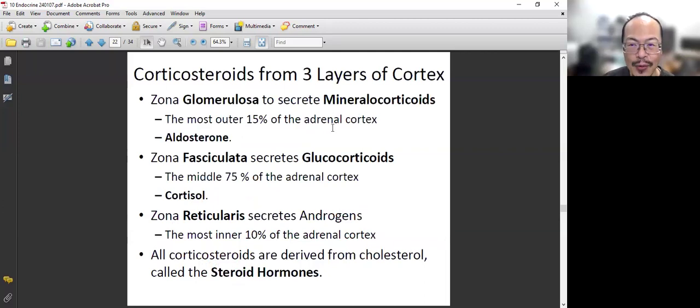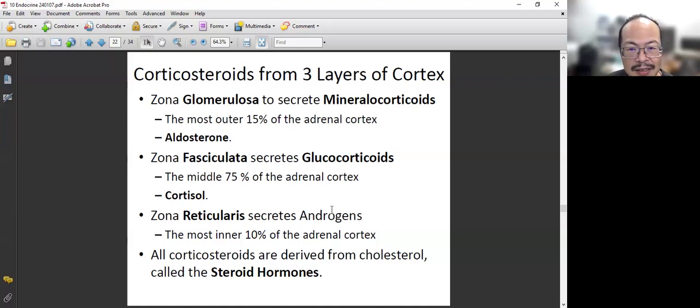So there are three types of hormone: mineralocorticoids, glucocorticoids, and androgen, sex hormone. This is not exact sex hormone, but they are the precursor of the sex hormone. These three are actually produced from three different layers. The cells that produce these are the outer layer, the cells that produce these are the middle layer, and the cells that produce these are the lower layer.